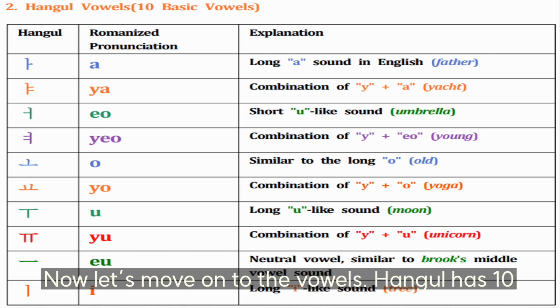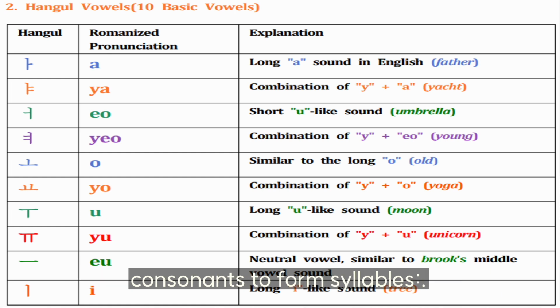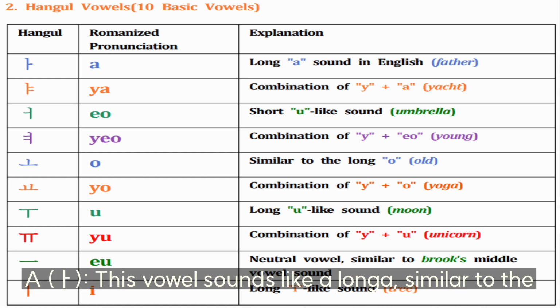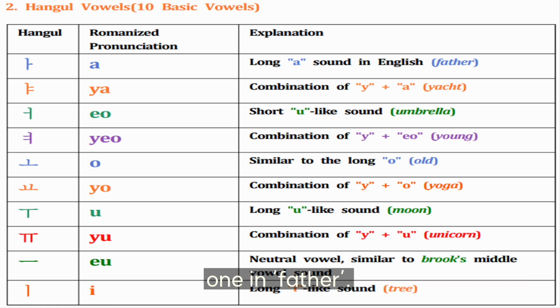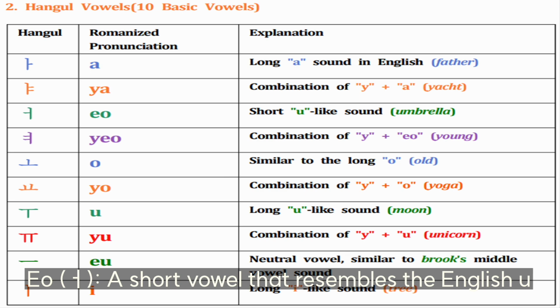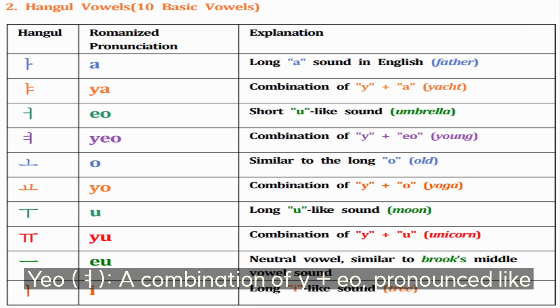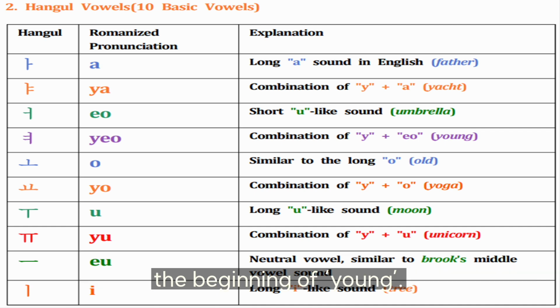Now let's move on to the vowels. Hangul has basic vowels which can be combined with consonants to form syllables. A, this vowel sounds like a long A, similar to the one in father. Ya, a combination of ee and a, pronounced like yacht. Eo, a short vowel that resembles the English U sound, like in umbrella. Yeo, a combination of ee and eo, pronounced like the beginning of young.